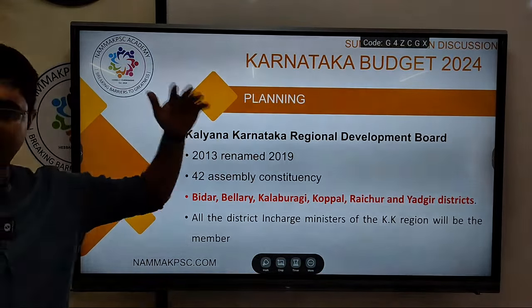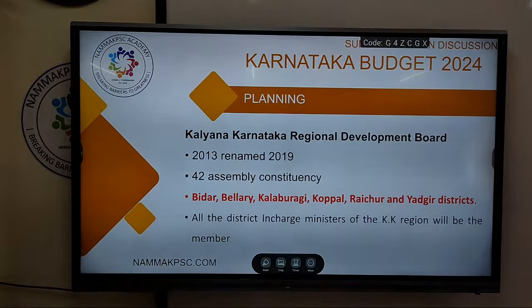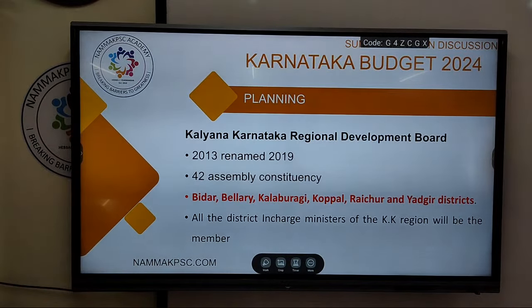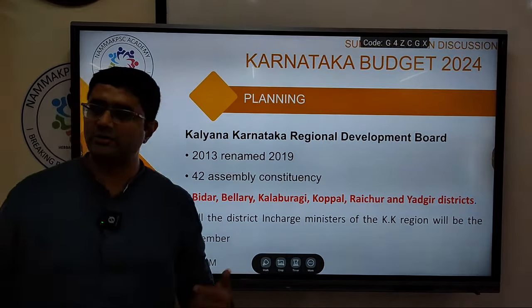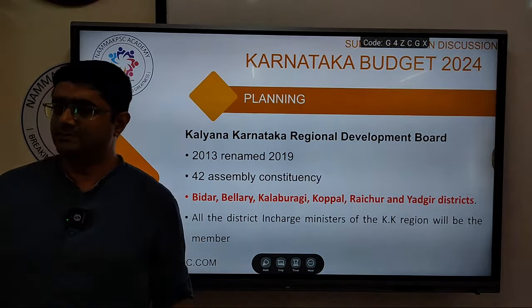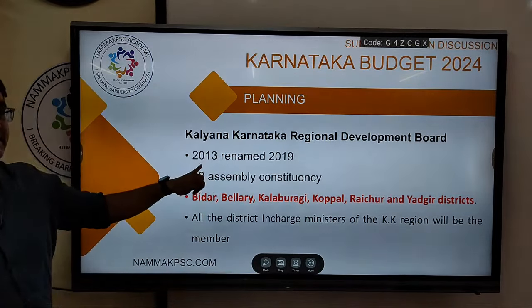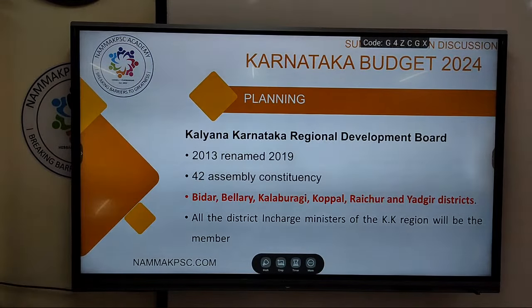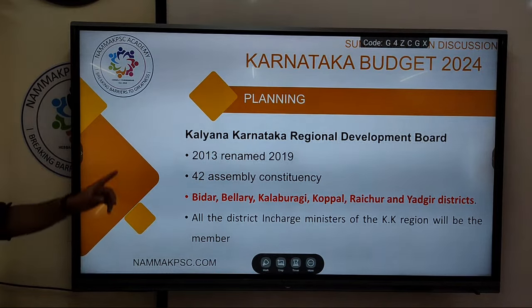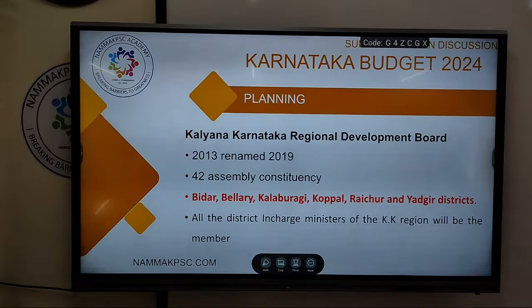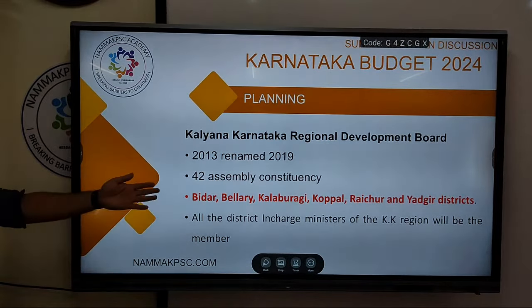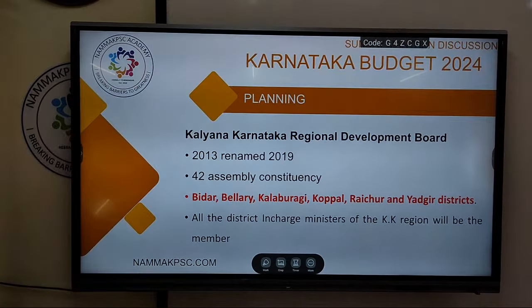Kalyana Karnataka, earlier it was called Hyderabad Karnataka Development Board. It was renamed in the year 2019. It was part of the 371J, right? So as part of that, a board had to be set up. It was set up in the year 2013, renamed in the year 2019 as Kalyana Karnataka. 42 assembly constituencies in these districts: Bidar, Ballari, Kalburgi, Koppal, Raichur, Yadgir.